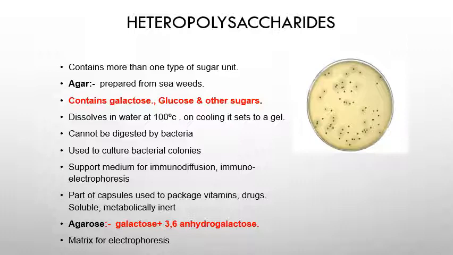It is mainly used to prepare gels for electrophoresis. It is used as an inert support for the electrophoretic separation of nucleic acids, and also for the growth of bacterial colonies. So this is the first classification of heteropolysaccharides, agar and agarose.